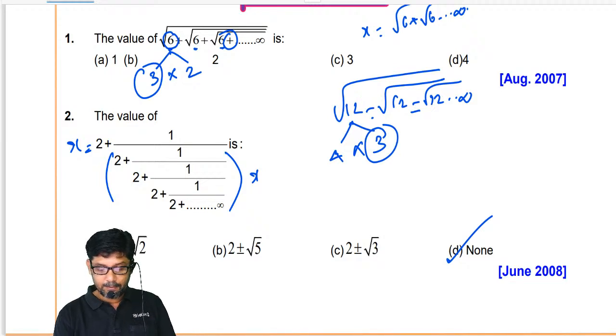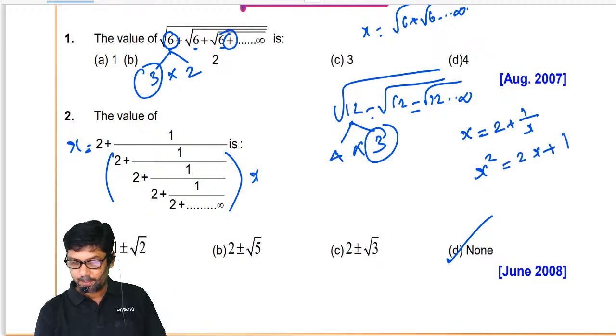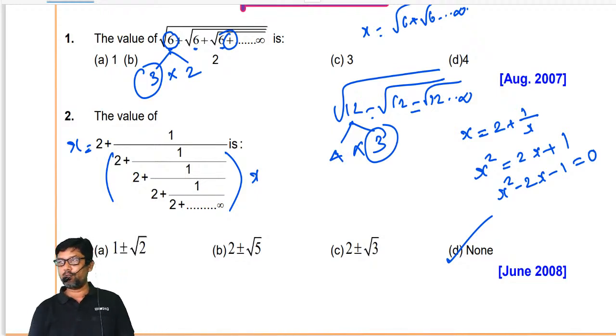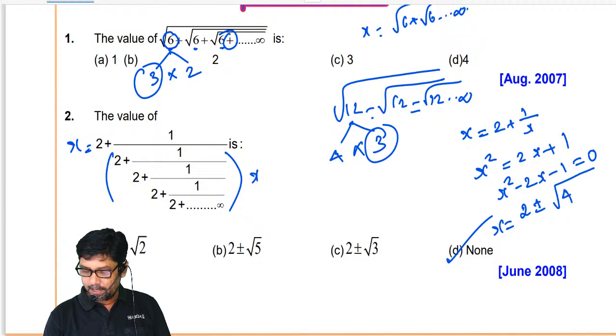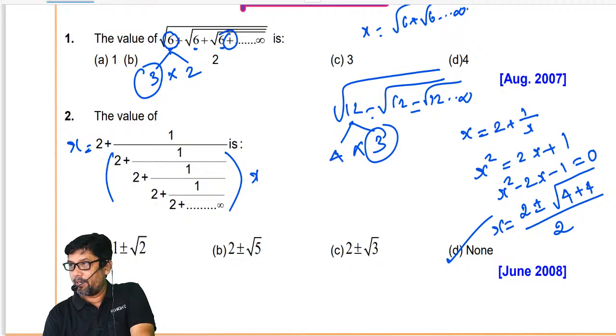Now look at this. This is going to be x. So the question I can rewrite as x is equal to 2 plus 1 by x. Now x square is equal to 2x plus 1. So x square minus 2x minus 1 equal to 0. Now tell me, x is equal to minus b plus or minus root of b square minus 4ac, divided by 2a.